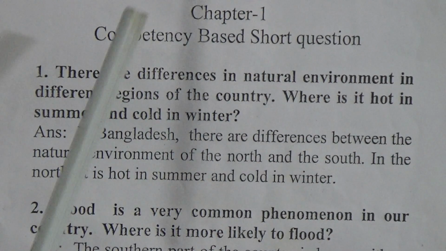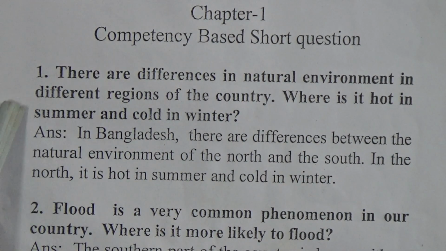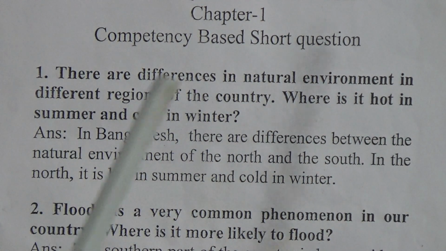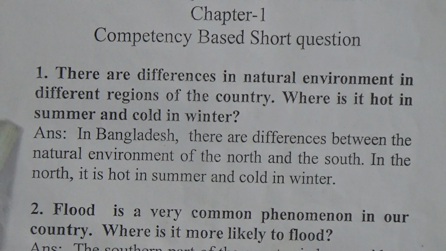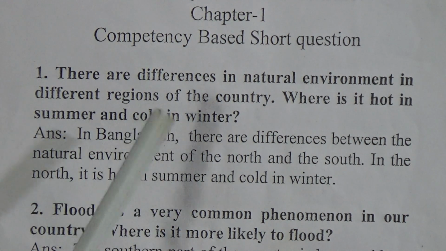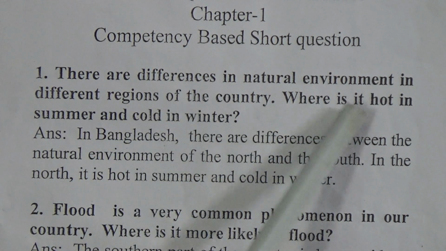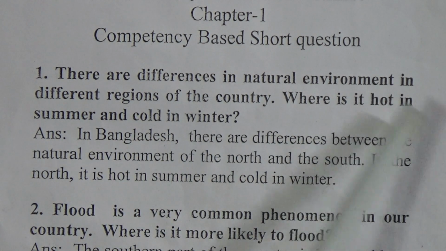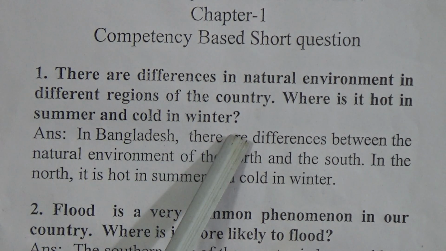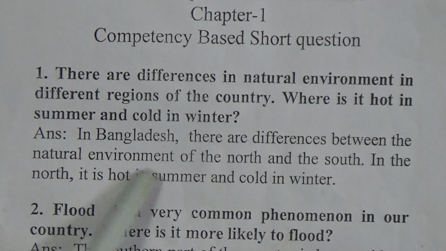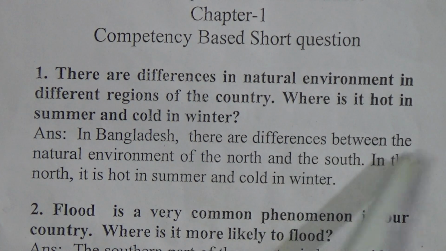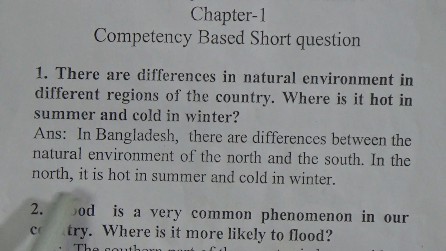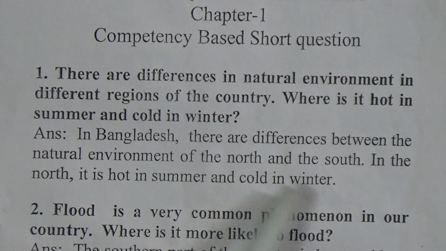Okay, look dear students, at first, short questions. Here you will get 4 short questions from this chapter. Number 1, I am going to read the question. There are differences in natural environment in different regions of the country. Where is it hot in summer and cold in winter? Its answer: in Bangladesh, there are differences between the natural environment of the north and the south. In the north, it is hot in summer and cold in winter.